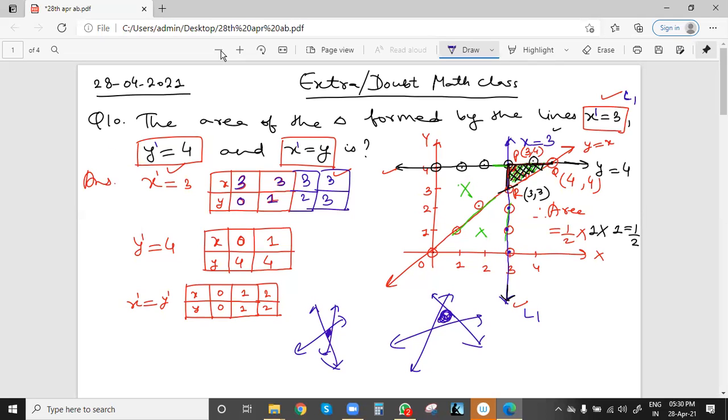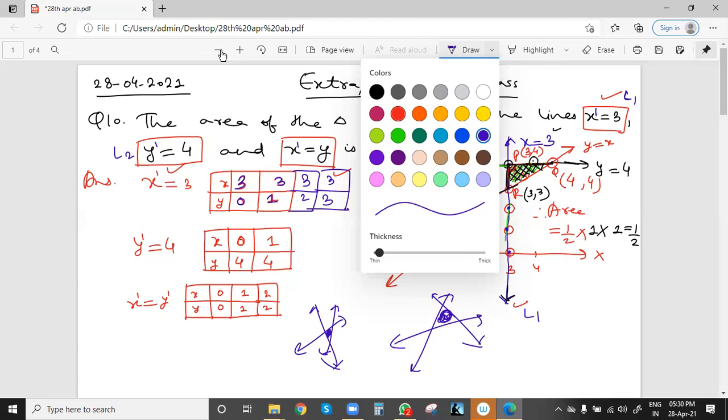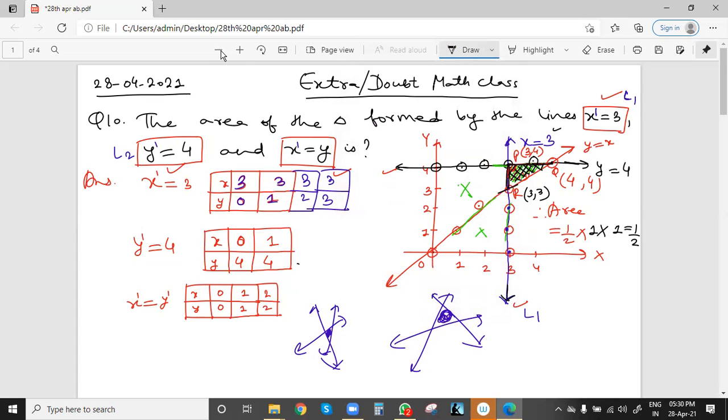Now the second line, in blue, is y equal to 4. From this we will get line L2. For y equal to 4, in similar fashion, we'll draw a table in which the y value is always 4. The x value can be any value. x can be 0, 1, 2, 3, any value, but y will remain 4.